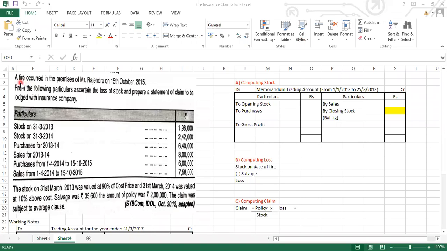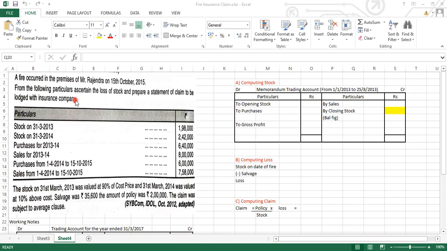So the sum is, a fire occurred in the premises of Mr. Rajendra on 15th of October 2015. From the following particulars, ascertain the loss of this stock and prepare a statement of a claim to be lodged with the insurance company. So what they are asking us to find out? They are asking us to find out the loss of stock.